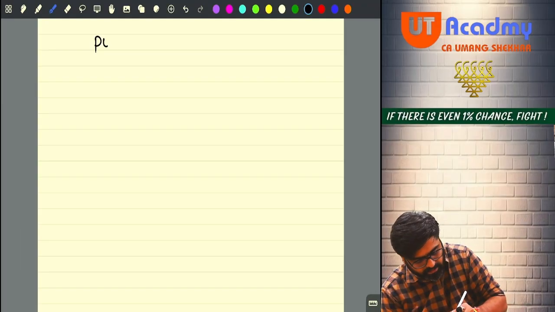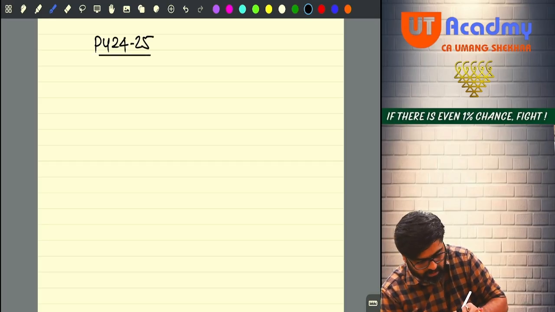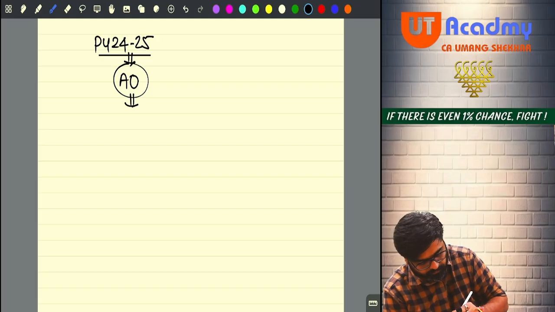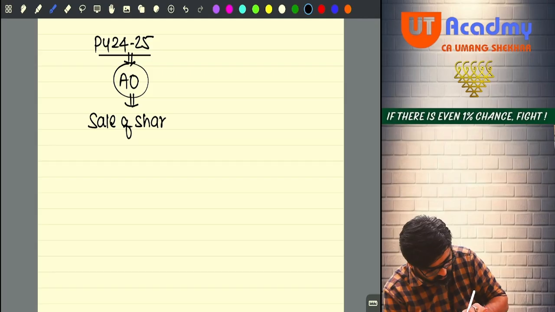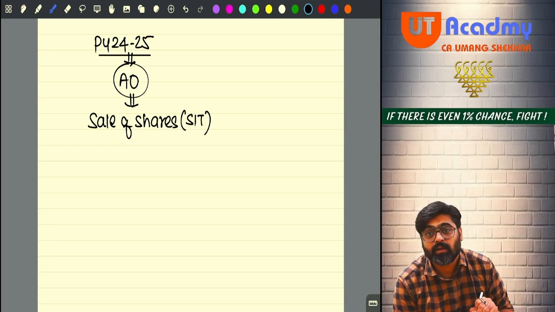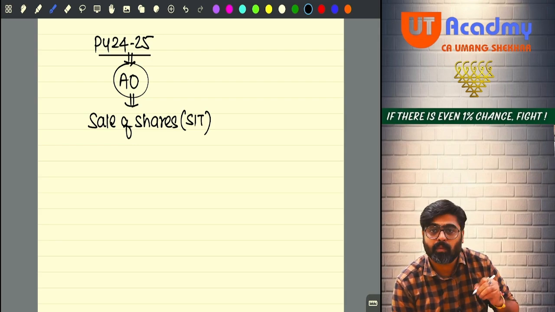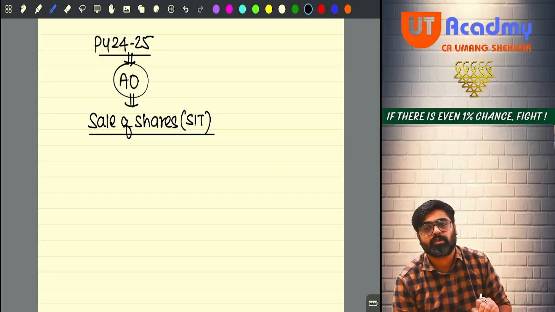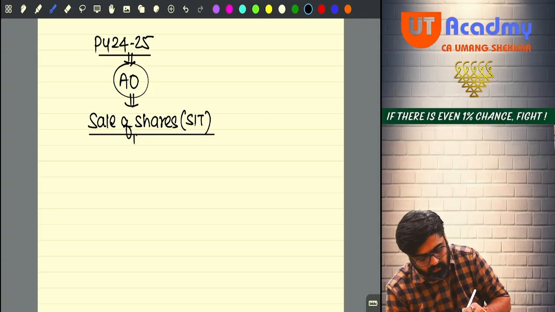In the previous year 24-25, your assessing officer told you that today you are selling shares. You are selling the shares, which is your stock in trade of the business. So the AO is saying that you are selling the shares from your business as your stock in trade. When you sell the shares as stock in trade, PGBP income will be calculated.